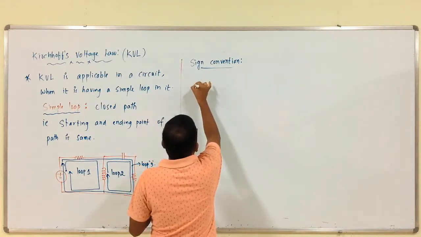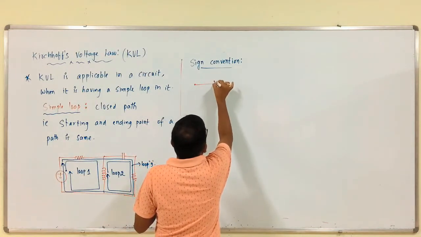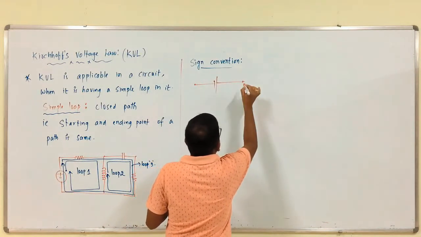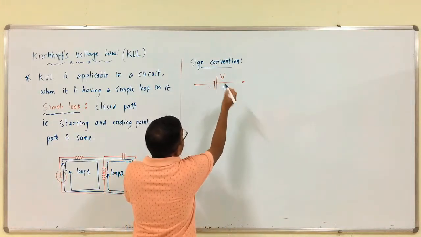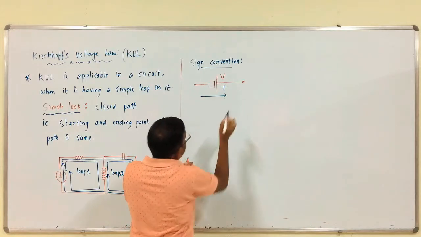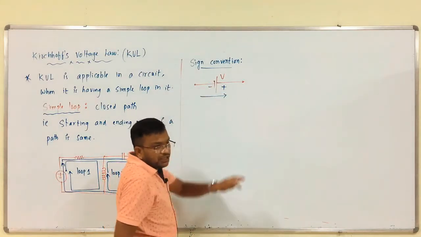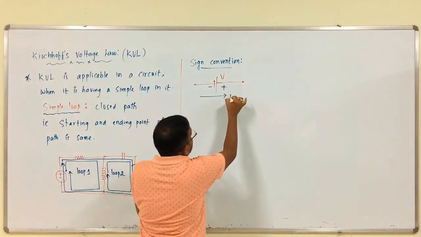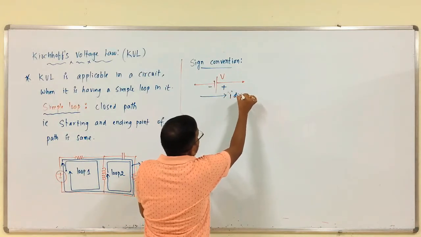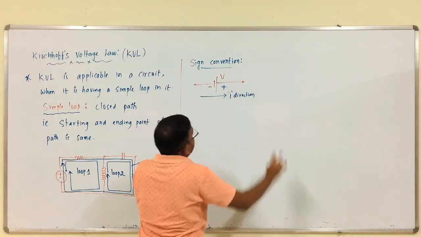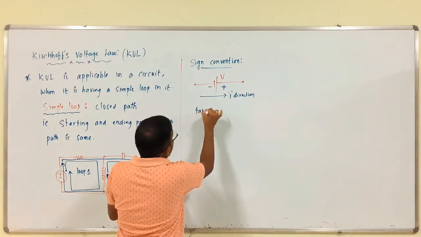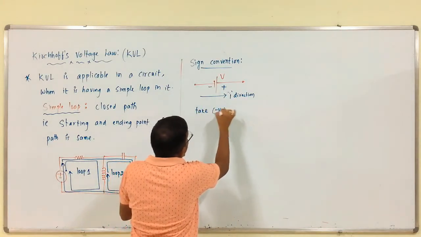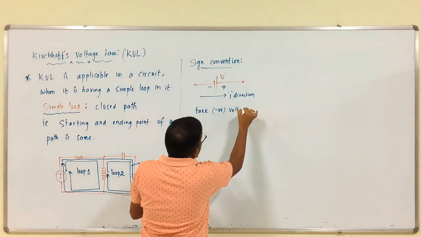For example, the supply voltage is like this. This is the negative terminal, this is the positive terminal. What is the current direction? If the current direction is from negative to positive, take negative voltage, this is one.